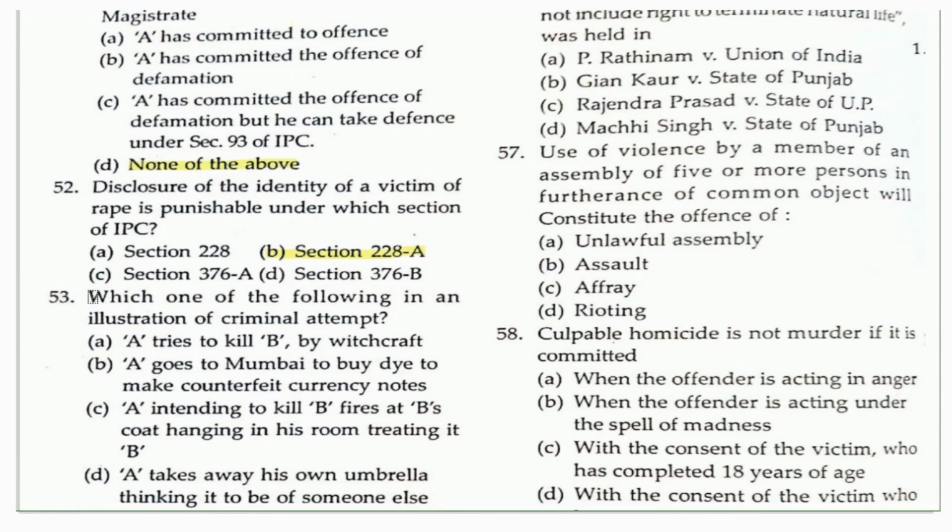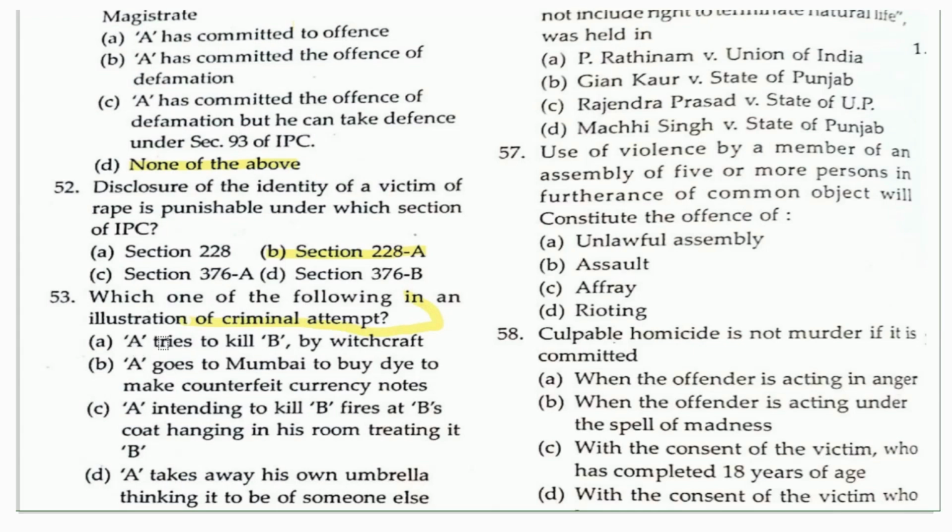Another question: which one of the following is an illustration of criminal attempt? The options given here are: A tries to kill B by witchcraft; A goes to Mumbai to buy dye to make counterfeit currency notes; A intending to kill B fires at B's coat hanging in his room, treating it as B; A takes away his own umbrella thinking it to be someone else's. So these four options are given, and the answer is that A intending to kill B fires at B's coat hanging in his room.